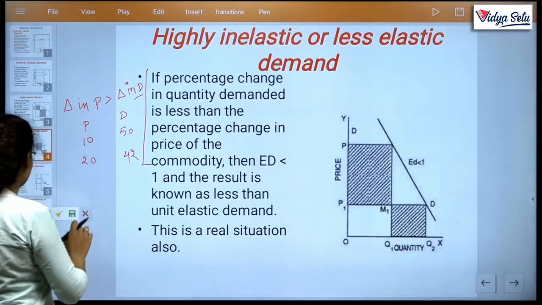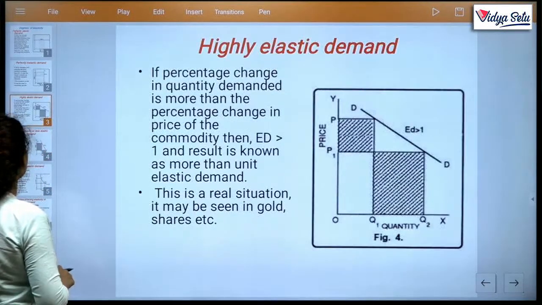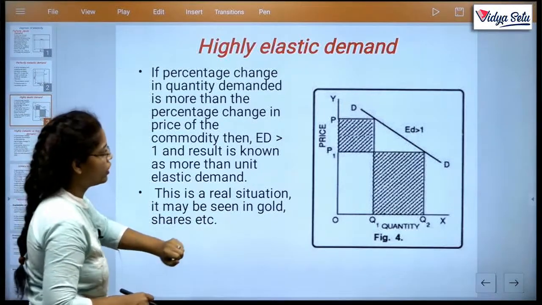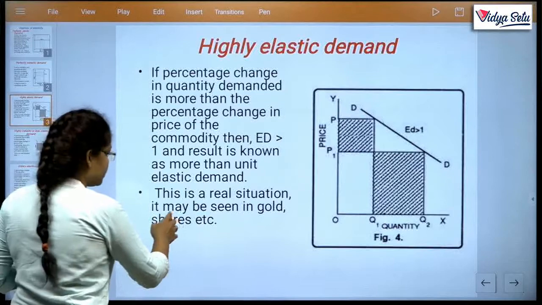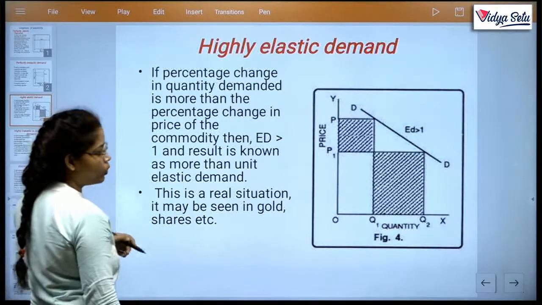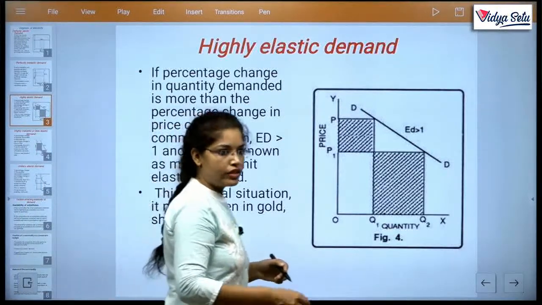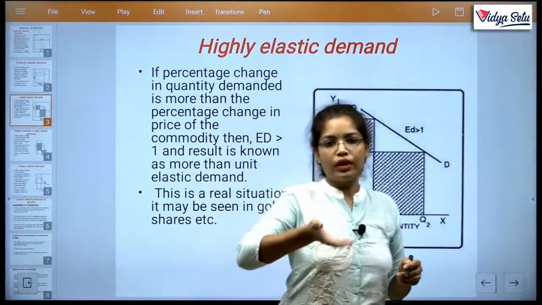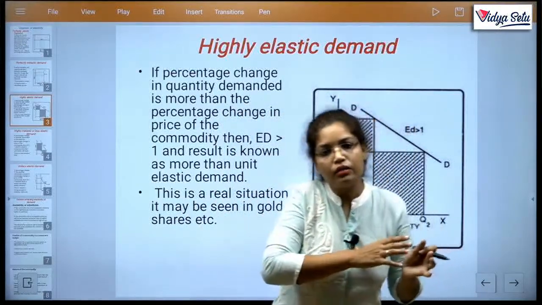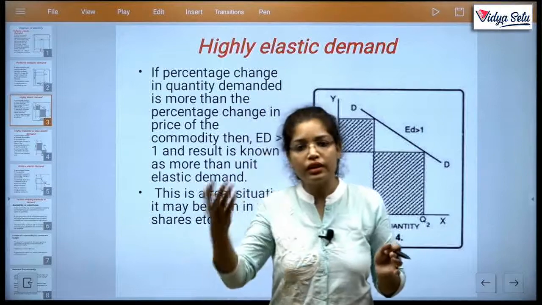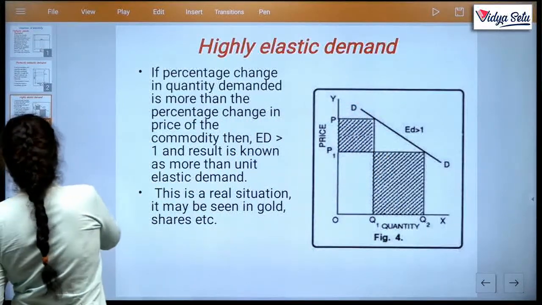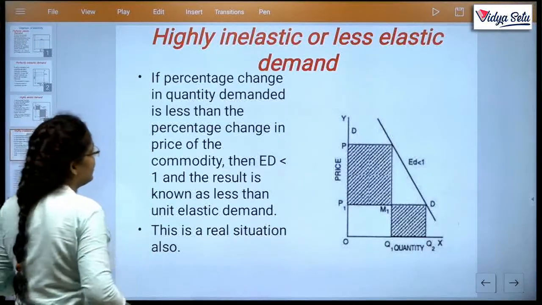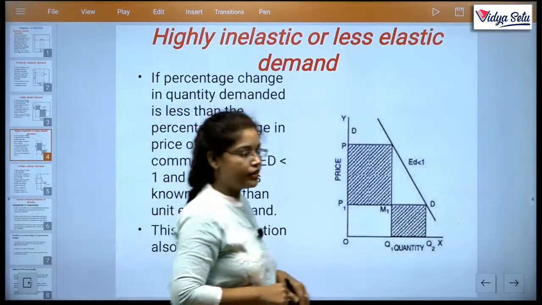अच्छा, एक चीज रह गई. There is one thing. This is a real situation in which case this is found. It may be seen in gold and shares. गोल्ड और शेयर की प्राइसेस में क्या होता है, जैसे थोड़ी सी चेंज होती है, either move upward and downward, the demand may respond greater comparative to its price. So we are on this highly inelastic demand. This is also a real situation.